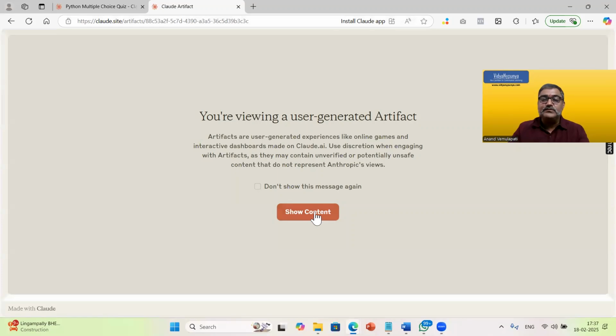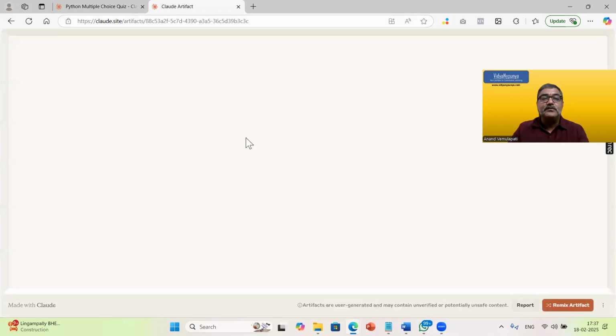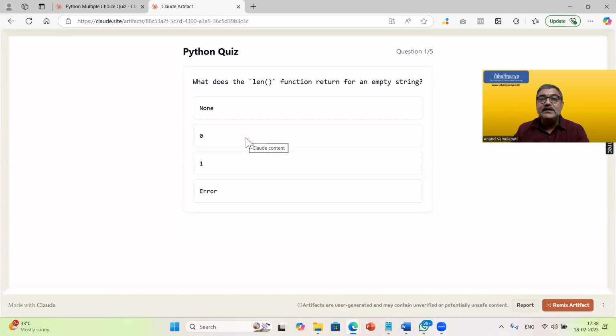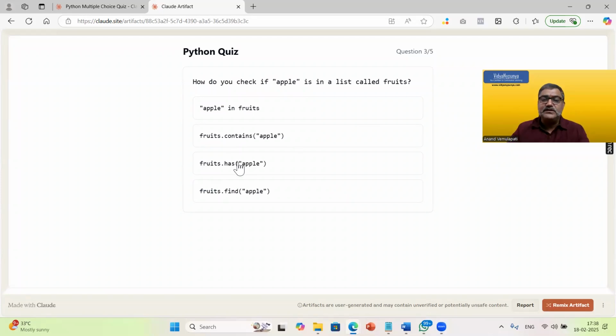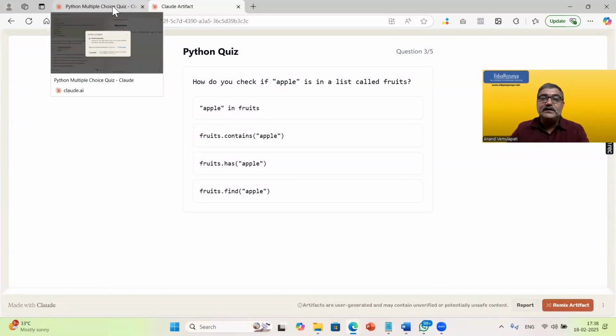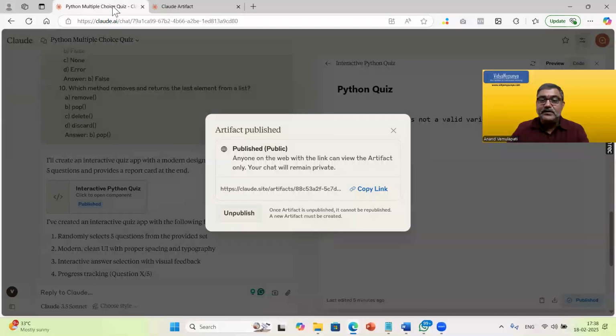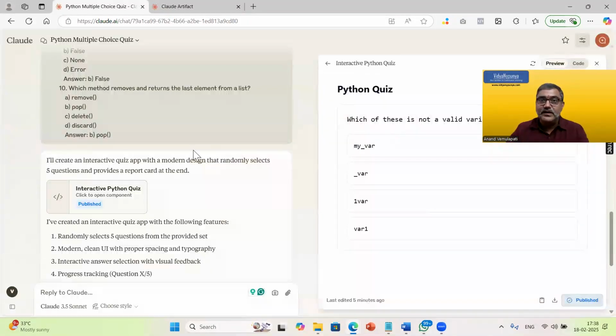Okay, this warning, I'm going to accept. See how sleek it is, how nice it is, right? What does the length function return? I'm just going to again say empty string is probably 0, right? Bool function, something, right? You can just play with this application, and then that link can be shared, and this link can be accessed from anywhere by anyone in the world. That's it. We are done. I think our demo is done, and my objective is also fulfilled.